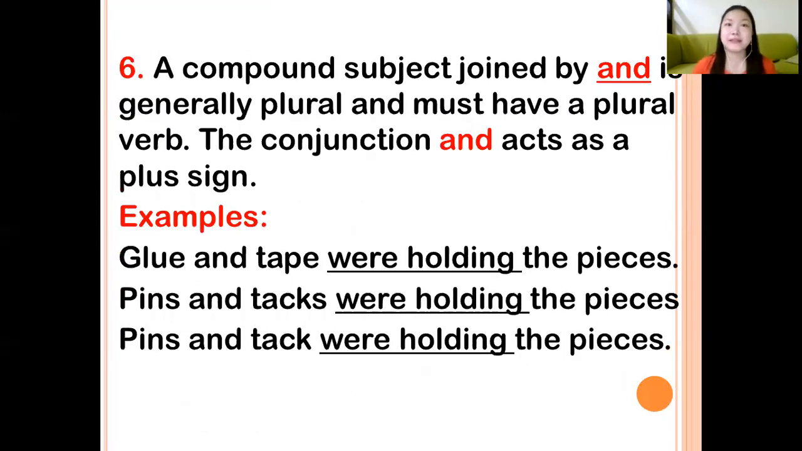Now, let us proceed with this. A compound subject joined by and, generally plural, must have a plural form of the verb. The conjunction and acts as a plus sign. For example, glue and tape were holding the pieces. Pins and tacks were holding the pieces. So if you have a compound subject joined by and, it is generally plural. Therefore, you must have a plural form of the verb because the conjunction and acts as a plus sign.